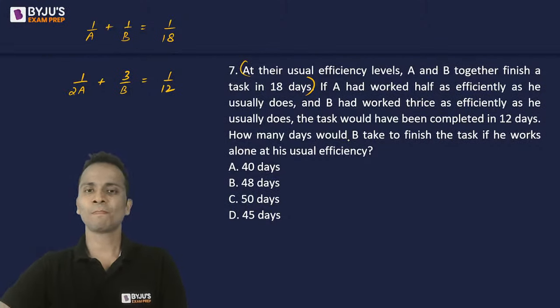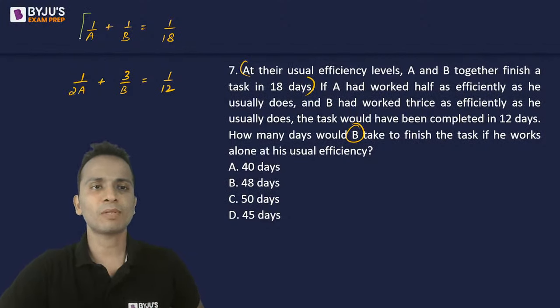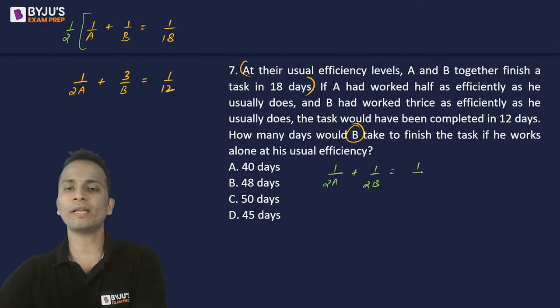Okay, right? Now, since we have to find out the value of B, I will eliminate A. I'll multiply the first equation by half. So the first equation will become 1 upon 2A plus 1 upon 2B is equal to 1 upon 36. Second equation, 1 upon 2A plus 3 upon B is equal to 1 upon 12.